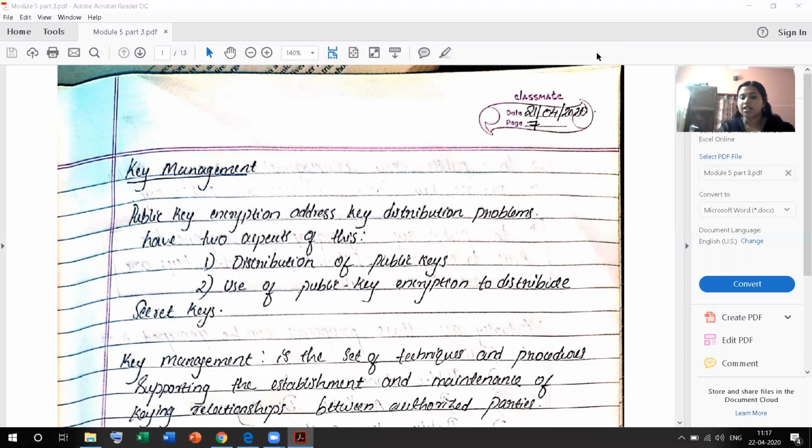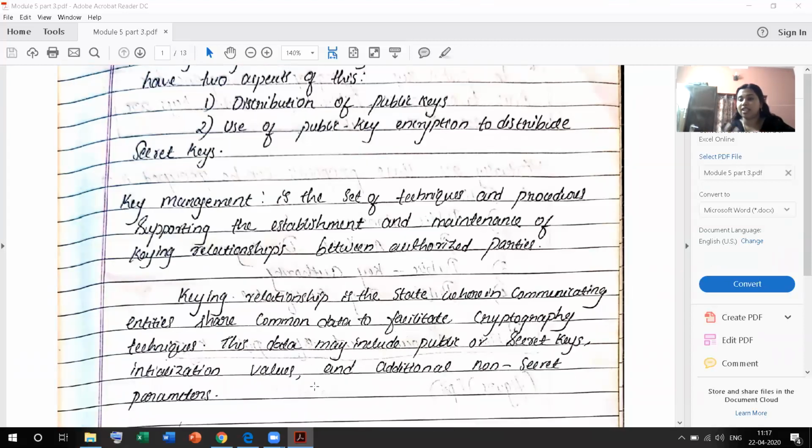Key management is the set of techniques and procedures supporting the establishment and maintenance of the key relationship between authorized parties. What is meant by authorized parties? Authorized parties means the sender and receiver. They are authorized, meaning there is a key relationship between the sender and receiver. Here, the key relationship includes the exchange of messages or the content of information sent by the sender and receiver.